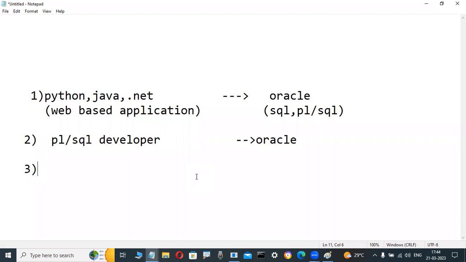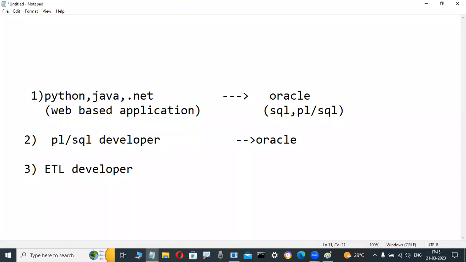Those persons are not interested in so much coding, Java or .NET, or even PL SQL. They want to get a job very easily, the best way, with a high salary also. ETL developers in data warehousing technology, extraction, transformation, loading developers, work with a GUI tool, and those jobs are there.